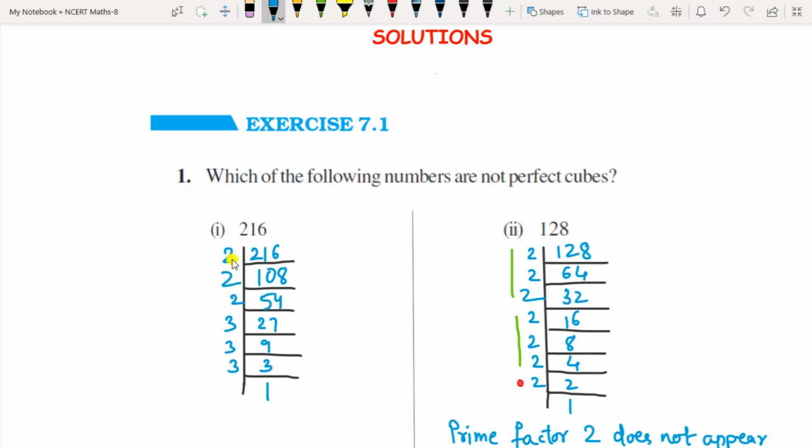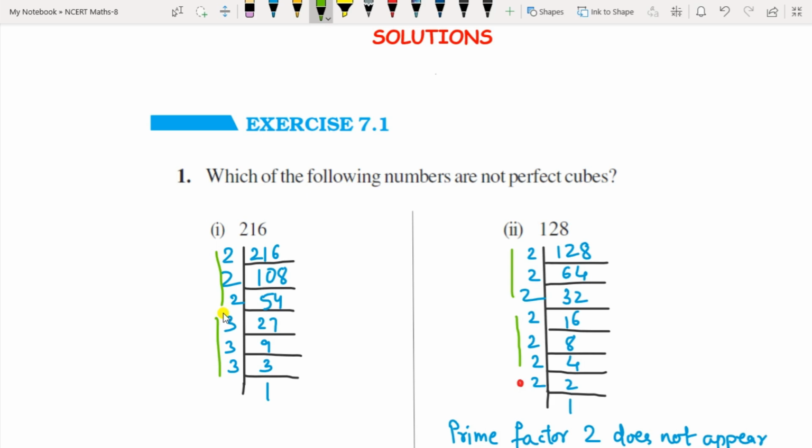Now here you can see the group of numbers should be in 3. In square it was in 2, so here it should be in 3. If this happens, then it is a perfect cube. So all these numbers should come in groups of 3.